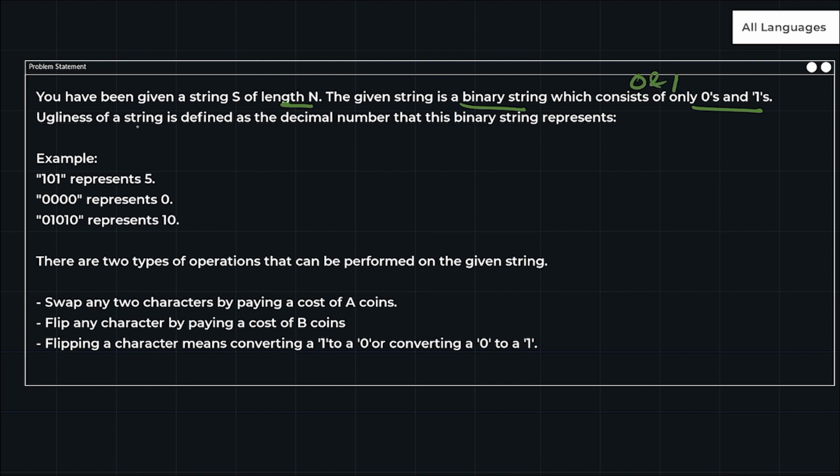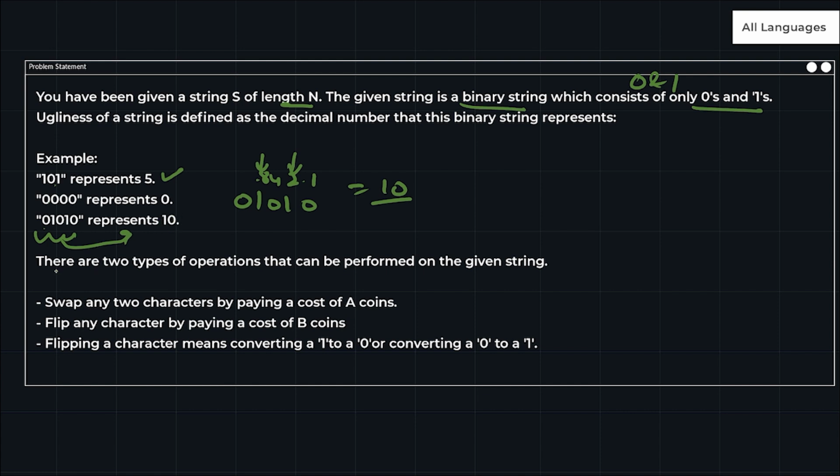The ugliness of a string is defined as the decimal number that this binary string represents. So 101 is a binary number which represents 5. Then 0 represents 0, obviously, and 01010 is a binary number which represents 10. I think you know how to calculate this from binary to decimal. Suppose for 10, what you usually do is 1, 2, 4, 8. So this is 8 and 2. 8 plus 2 is equal to 10. So 10 is my decimal number.